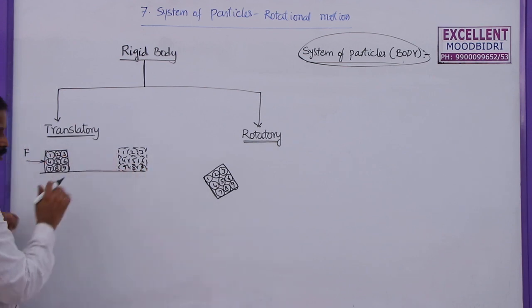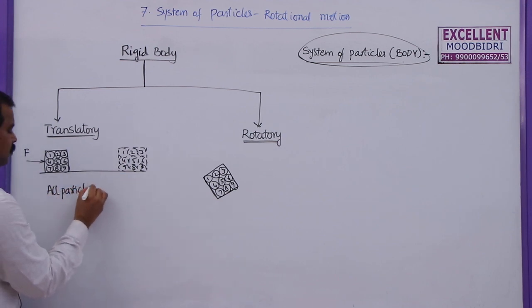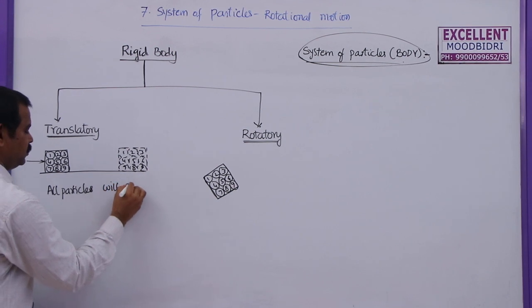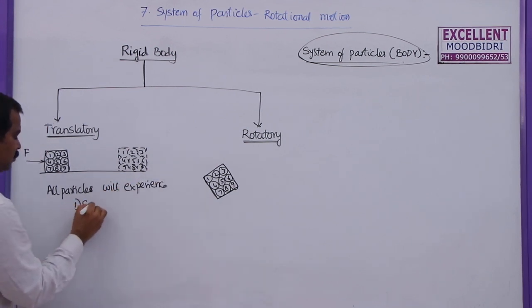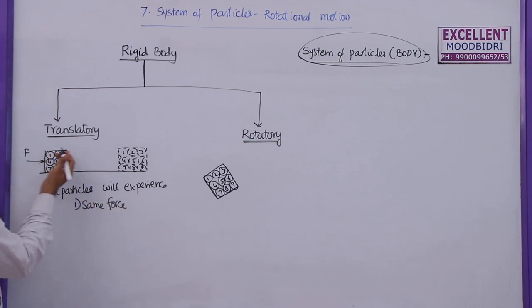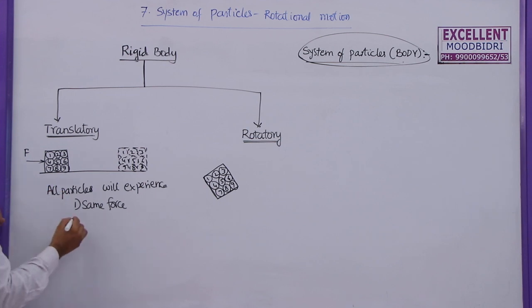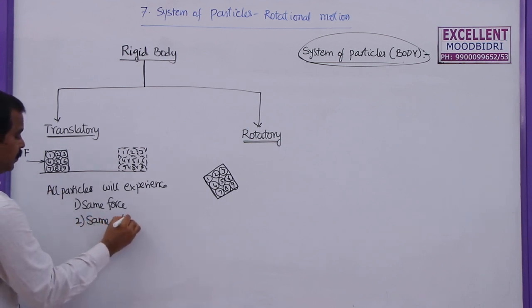So here the relative positions will not change. That means all particles will experience the same force. That is obvious because all particles are traveling the same distance in the same time, and will have the same velocity.